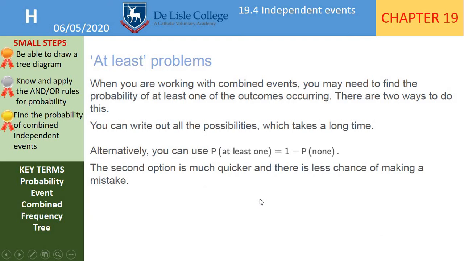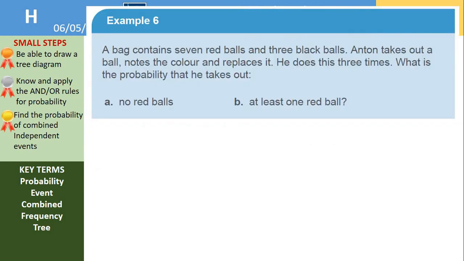But if you actually think about it, alternatively, if you want at least one of them to be red, that is the same as 1 minus the probability that none are red. If you want at least one of them to be red, that's all of the combinations that have a red option in it. It just doesn't include the one where none of them are red. And knowing that probabilities have got to add up to 1, if we do 1 minus the probability of none of them, this gets us to the answer much quicker. So let's see this in practice.